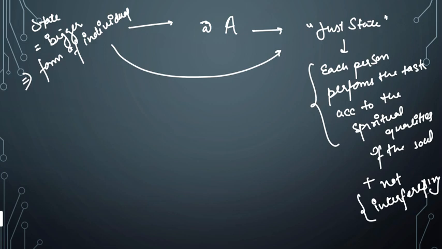Since Plato believes that the state is a bigger form of the individual, he recommends that the principles of justice found at the level of the individual can be applied at the level of the state. He says that the relationship between individual and state is like the small letter and the capital letter. Hence, the just state is where each person performs the task according to the spiritual qualities of the soul, not interfering in the task of others. Right? So, in a just state, what will happen?